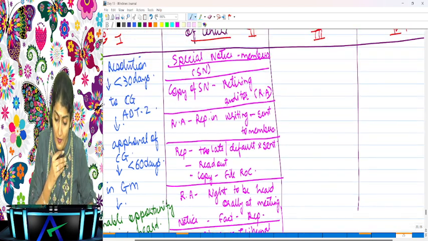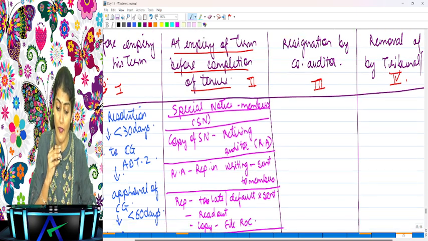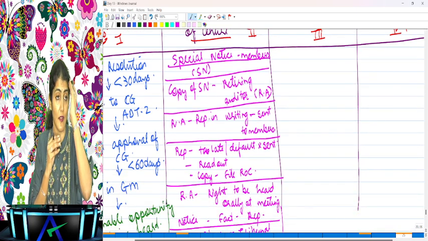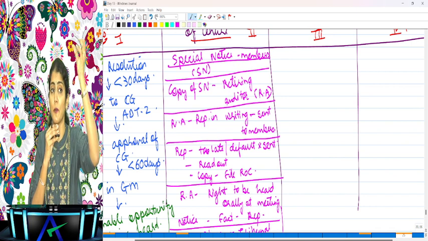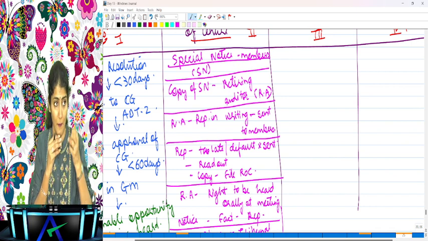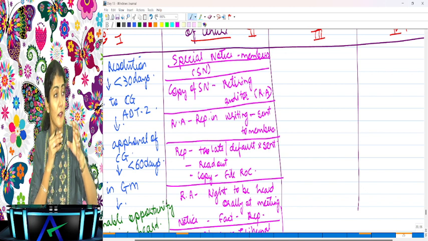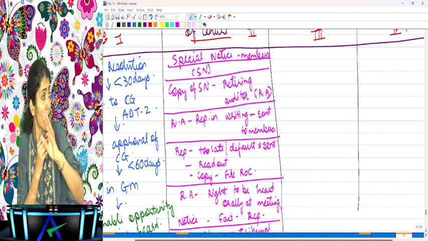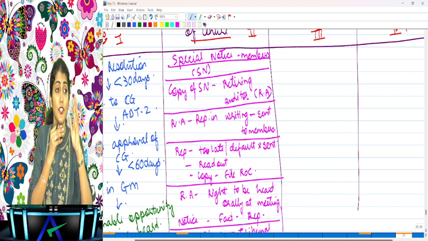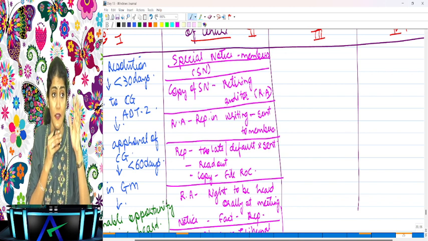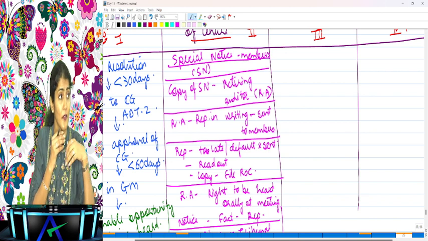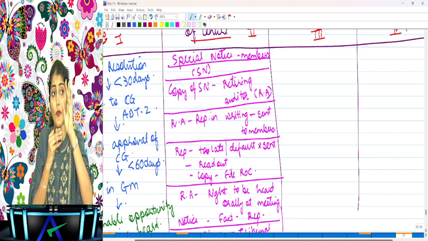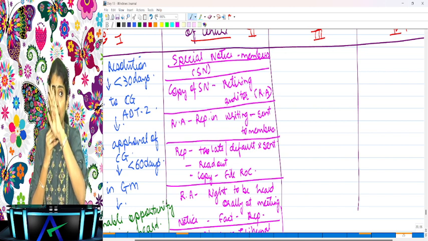The removal of the auditor at the expiry of his term, but before completion of the tenure. What is the trigger point? A special notice should be received by the company from the members. Then a copy of that special notice should be sent to the retiring auditor. Then the retiring auditor can make a representation in writing. It should not exceed a reasonable length, and he can also request the company to send it to the members.